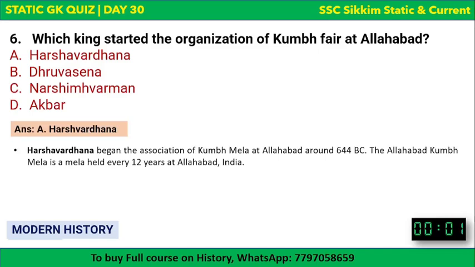Harshavardhana was also the last Hindu king of northern India, and he began the association of Kumbh Mela at Allahabad around 644 BC. The Allahabad Kumbh Mela is a Mela held every 12 years at Allahabad, India. Allahabad, I think now it's Prayagraj. Okay, so in Prayagraj, India, Kumbh Mela is held every 12 years, and it was started by King Harshavardhana.